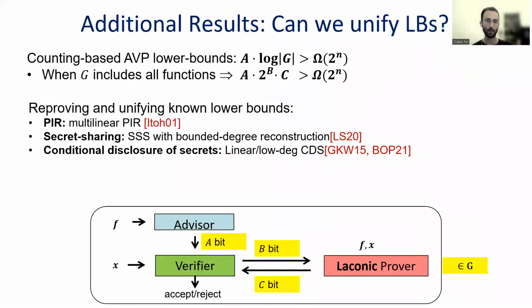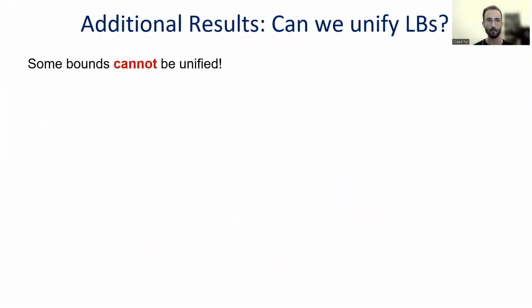So for example, if we plug in a family G of multilinear functions, then we reprove the lower bound on multilinear PIR. And similarly, we can reprove with one framework lower bounds for bounded-and-agree secret sharing and conditional disclosure of secrets.